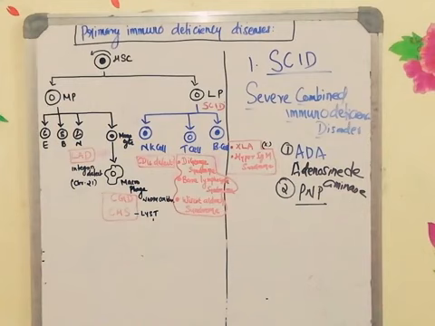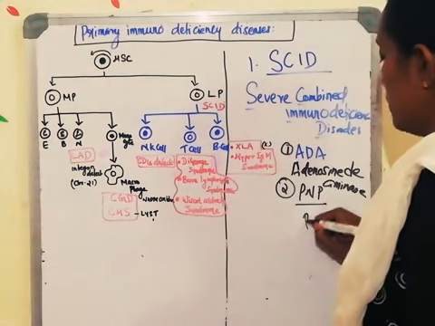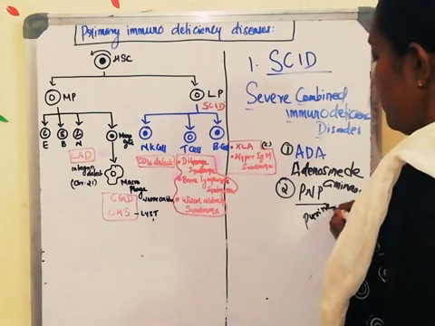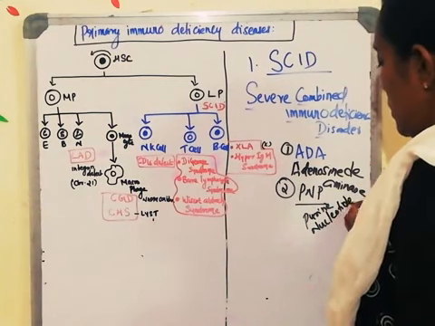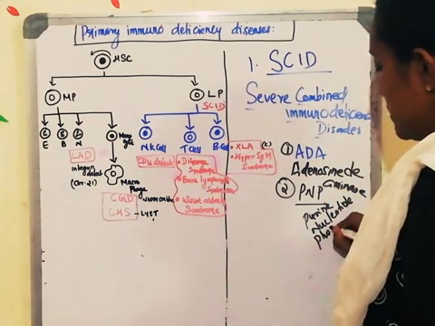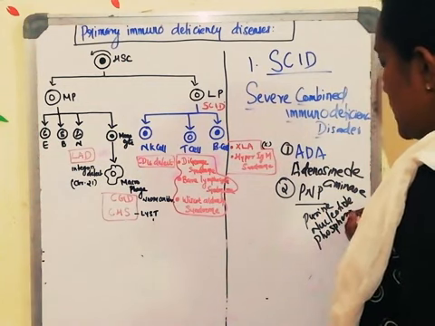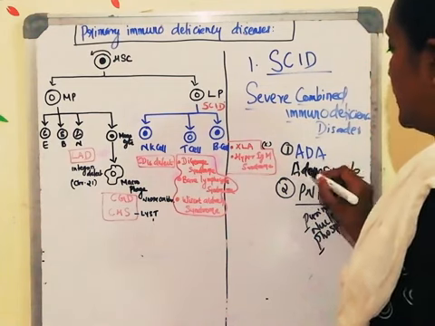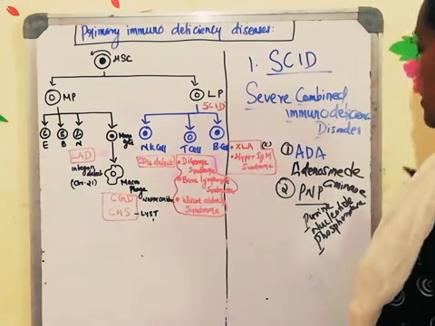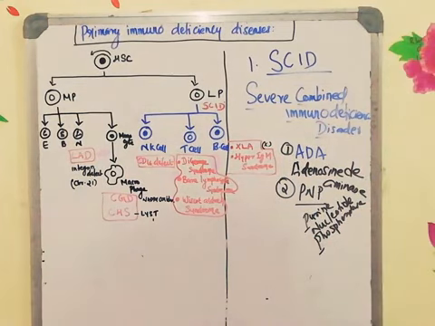PNP stands for purine nucleotide phosphorylase. So these are the major reasons for severe combined immunodeficiency disorder: defect in adenosine deaminase and defect in purine nucleotide phosphorylase. Now, what are these PNP and adenosine deaminase?